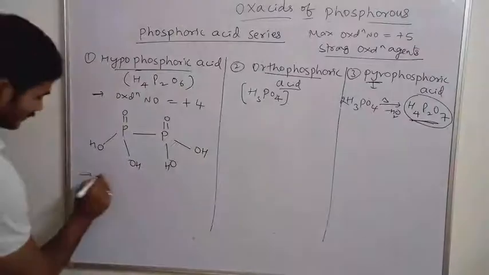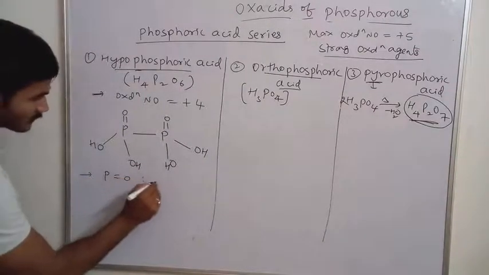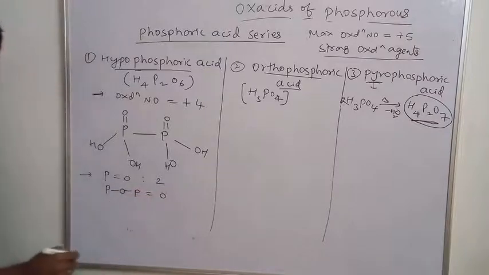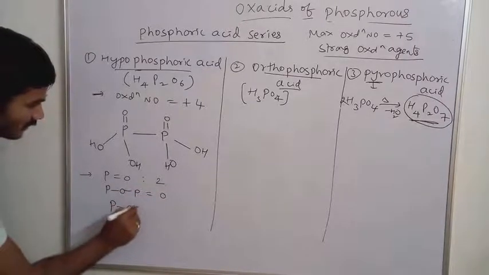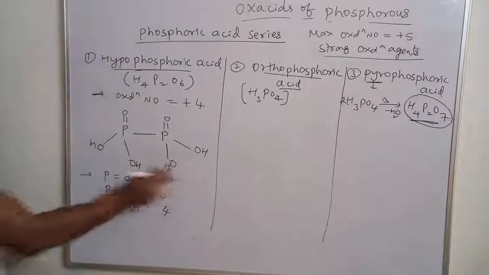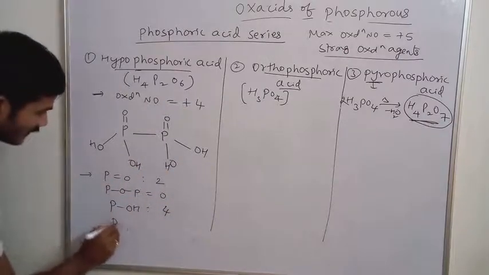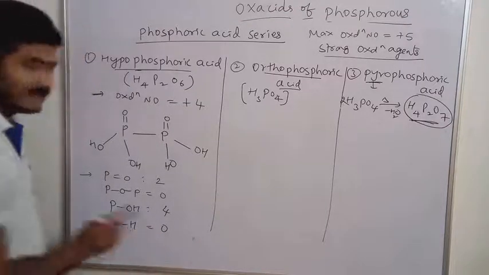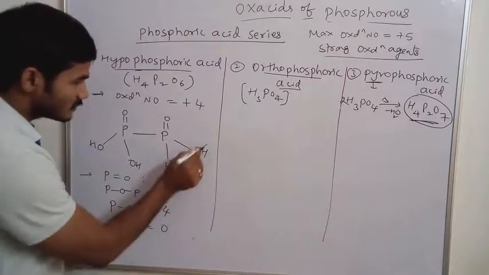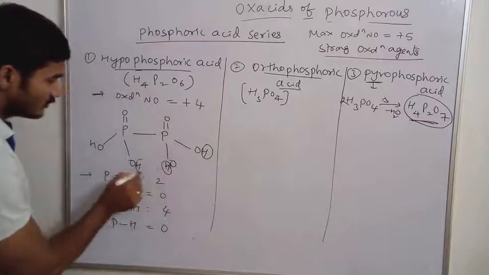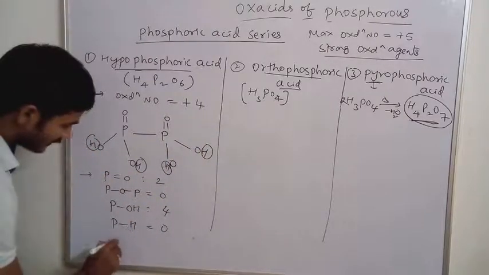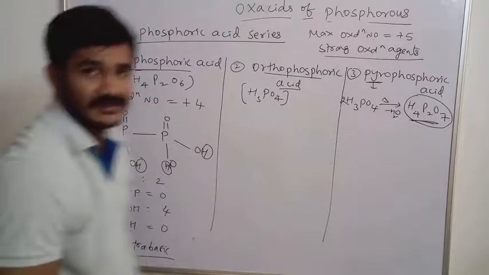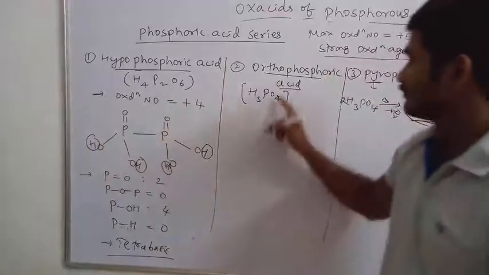Now in this molecule, the number of P double bond O groups is 2. P-O-P bonds are 0. And how many P-OH bonds are there? 4. 1, 2, 3, 4. And the number of P-H bonds is 0. Okay, what is the basicity of this molecule? How many replaceable H+ ions are there? 1, 2, 3, 4. So it is tetrabasic.